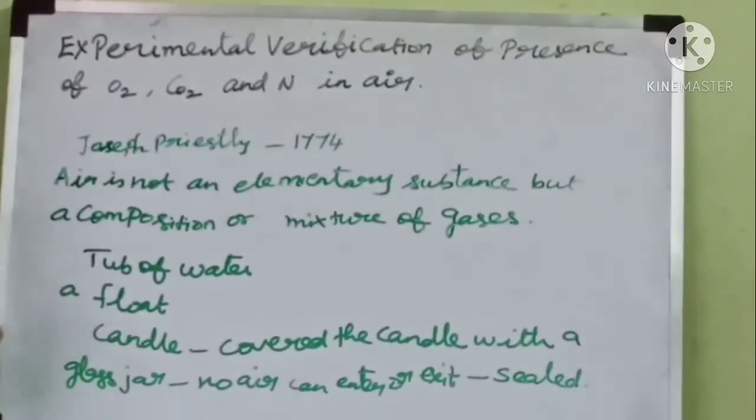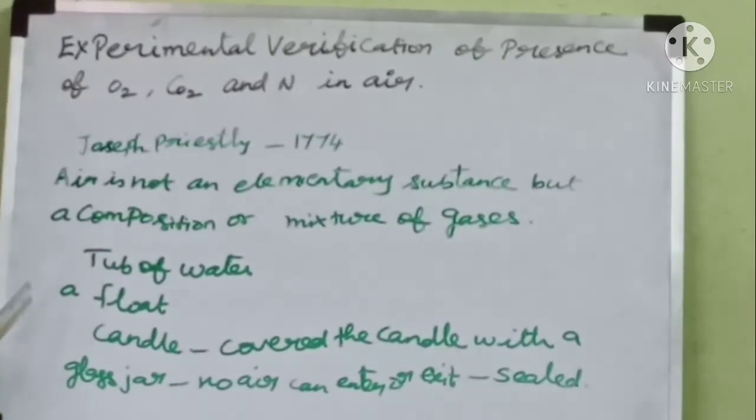Now the candle was lighted. Within a few minutes the flame went out. Why? You can understand that for burning, oxygen is necessary. The candle inside the glass jar utilized the oxygen present in the air, and for a few seconds the flame was present. After that it extinguished because it used the oxygen present inside the glass jar. So only carbon dioxide is present inside.